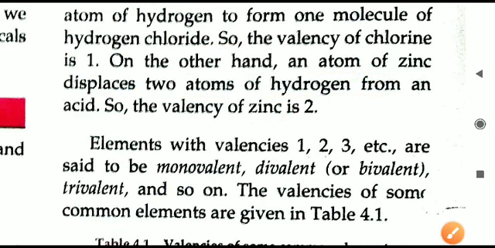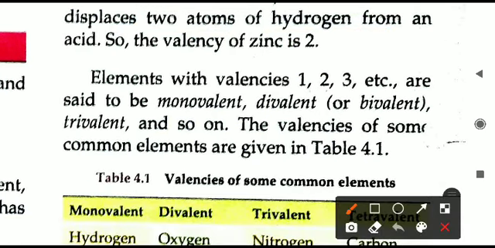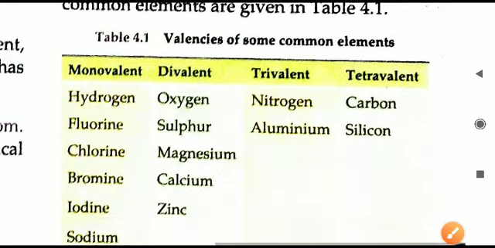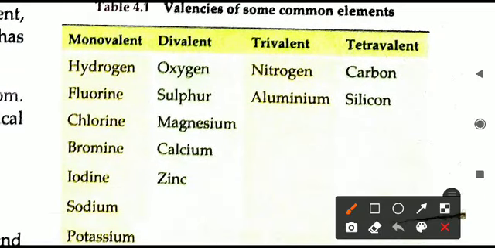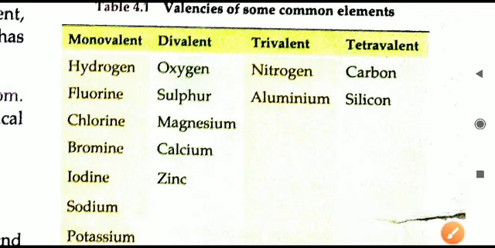All these valencies are different in number, and you have to always remember this number will go up to 3 only: 1, 2 and 3. More than 3, 4 also is rarely possible. Only valencies 1, 2, 3 and 4 are there. More than 4 will never be there. Based on that, we call these different elements in different categories. We make these categories of the elements based on the valency.